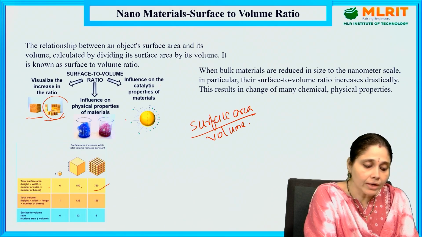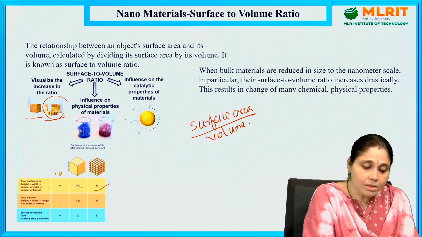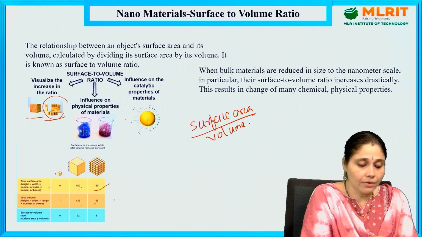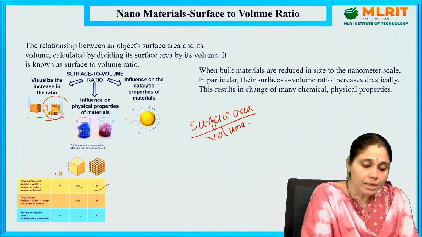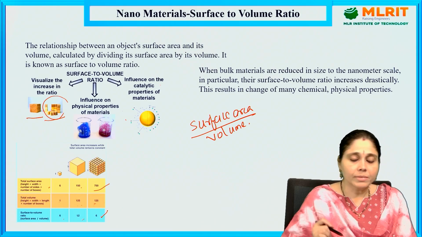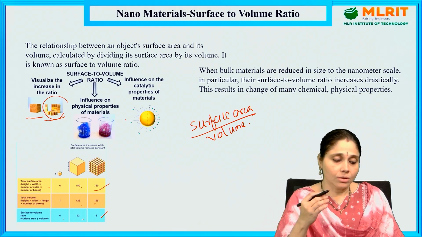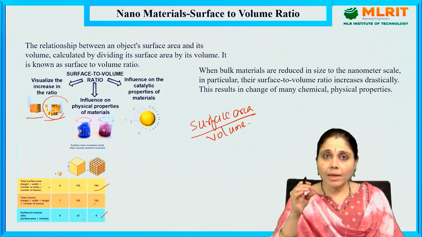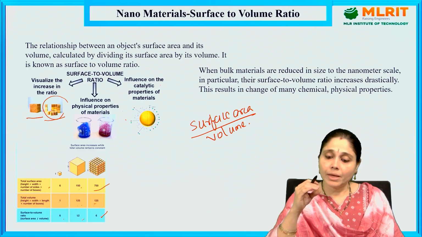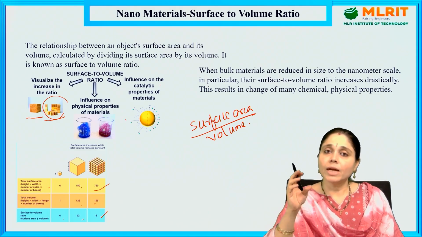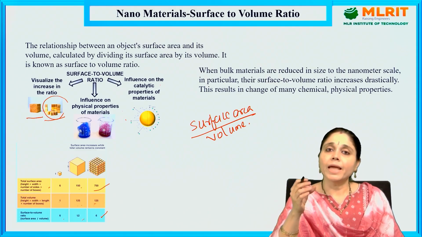Okay, so the total volume, height, width and length. The number of boxes is 1 box, and this 1 box consists of a total volume of 125, and here the volume will be 125 itself. The surface to volume ratio for this is 6:1, and here it is 12, and the surface to volume ratio again becomes 6. Okay, what happens here? The surface area increases, the volume remains the same, and the surface to volume ratio has a significant influence on physical and chemical properties.